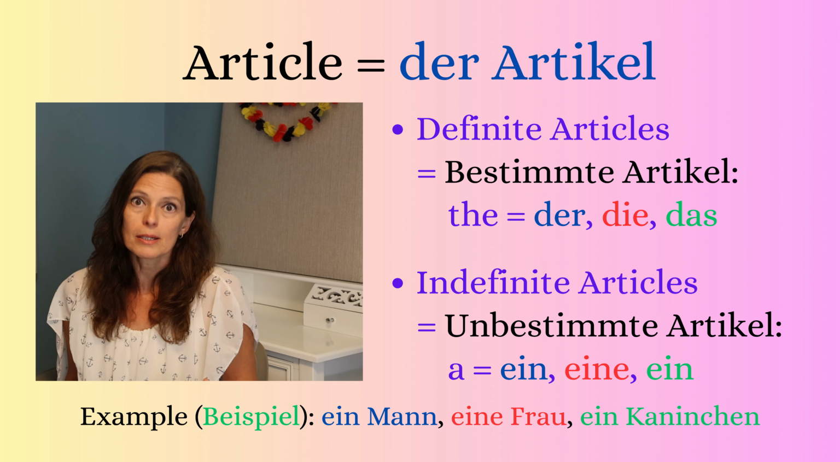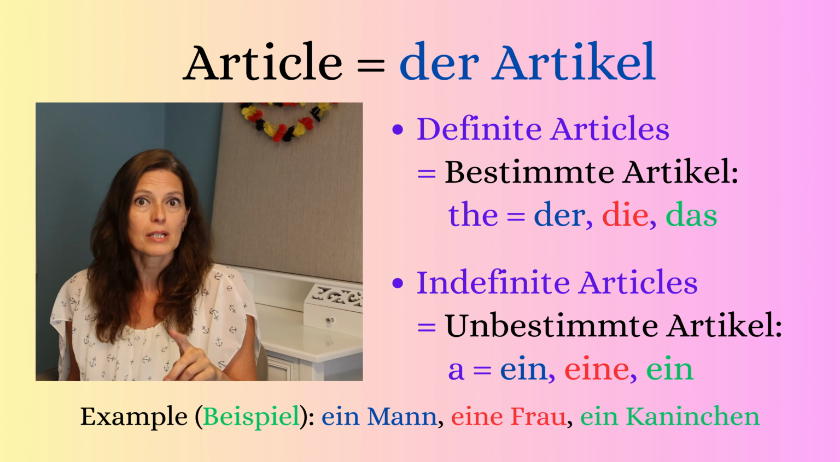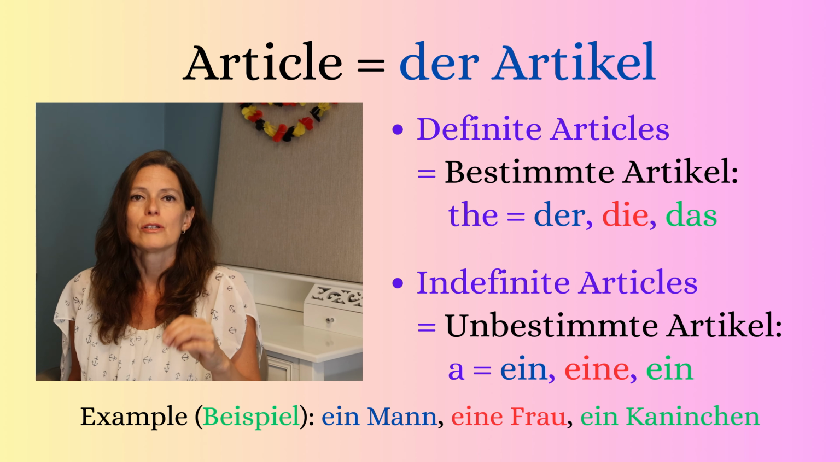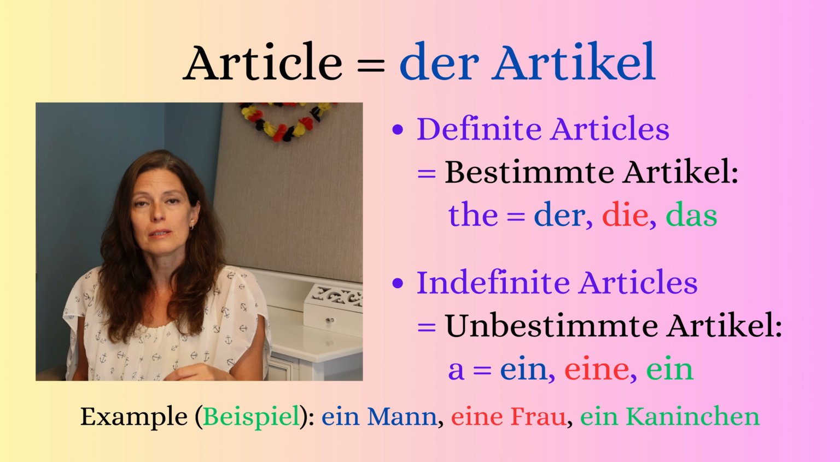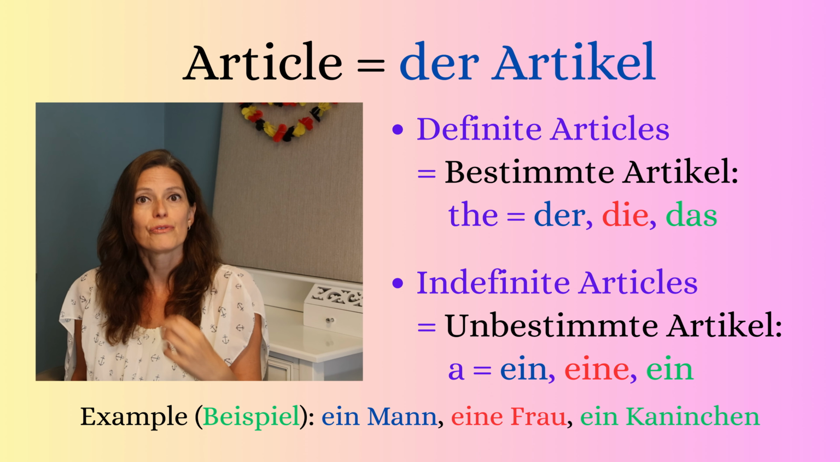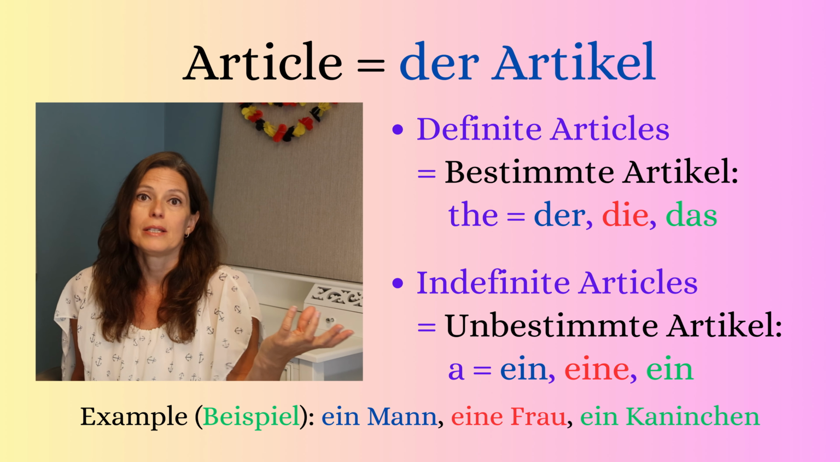And talking about the articles, we have definite articles, der, die, das. It's like in English, the. So if you're talking about the house, then you're talking about a certain house. But we also have the indefinite article. In English it's a. So if you say a house, it could be any house.